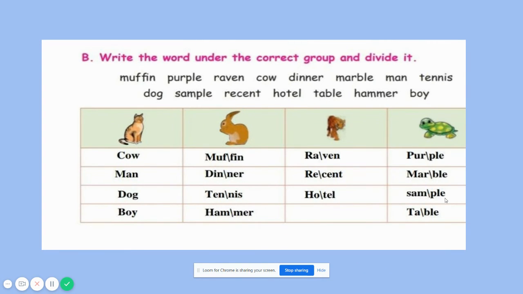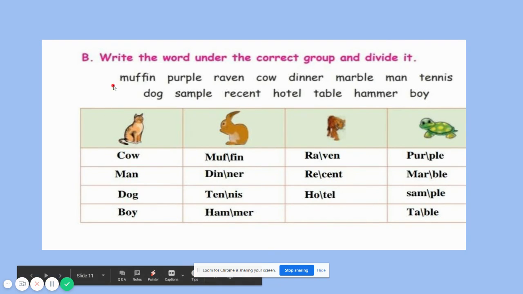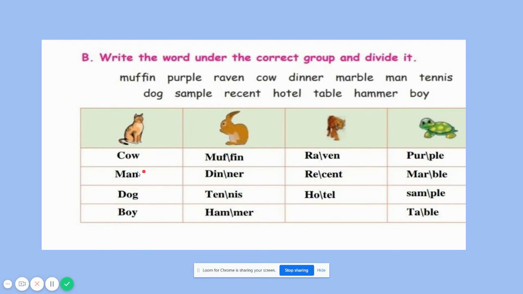Next, write the word under the correct group and divide it. So here they have given us a few words and we need to divide them under the correct group. So here we have words with one vowel sound. See, cow, man, dog and boy.